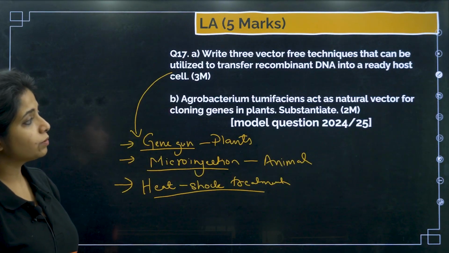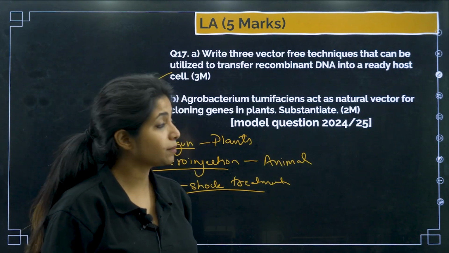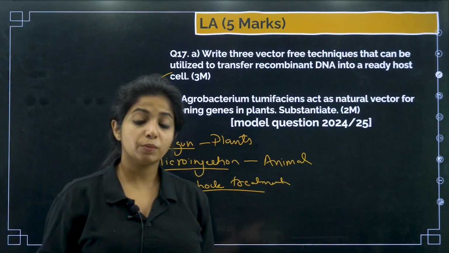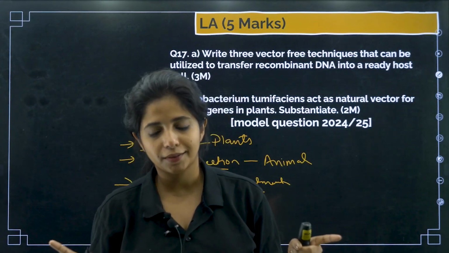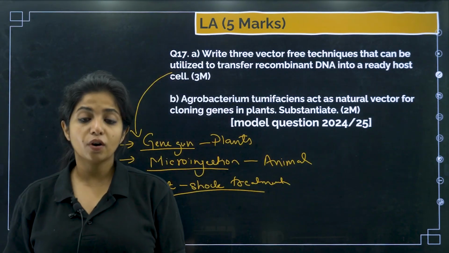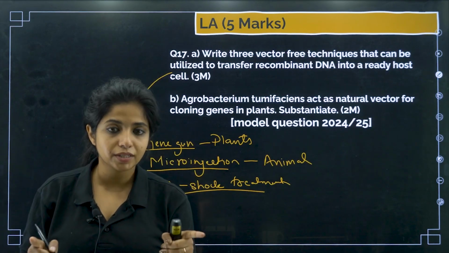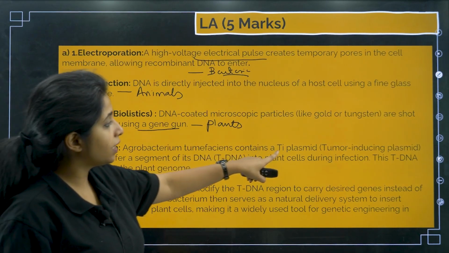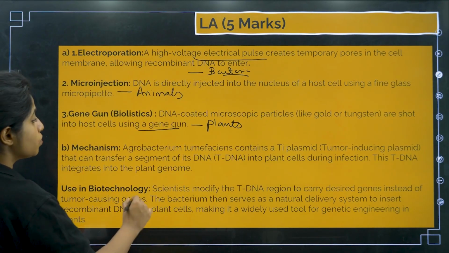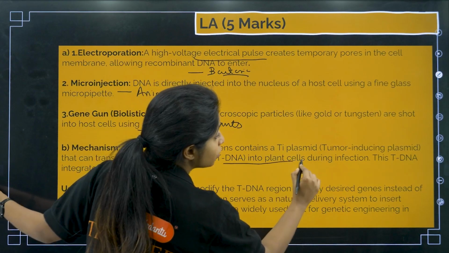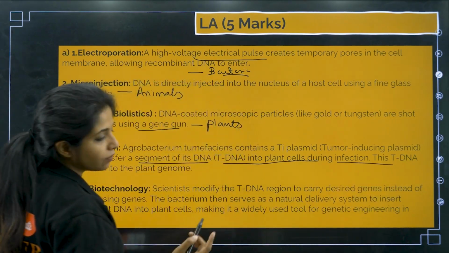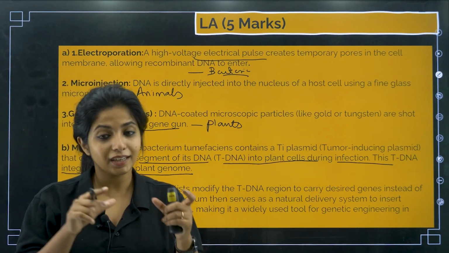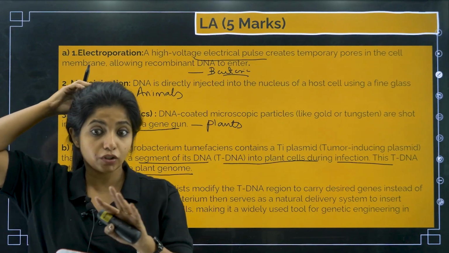Now Agrobacterium tumefaciens acts as a natural vector for cloning genes in plants. I already told you, Agrobacterium tumefaciens has what, children? Ti plasmid. Ti plasmid has what DNA? tDNA, or transfer DNA. With the help of it, it goes and infects the plant. Now if you remove the tDNA and put in the gene of interest, it becomes our vector, right? Mechanism: Agrobacterium tumefaciens contains Ti plasmid that can transfer a segment of its DNA, that's tDNA, into the plant cell during infection. This tDNA integrates into the plant genome. This is the usual stuff.